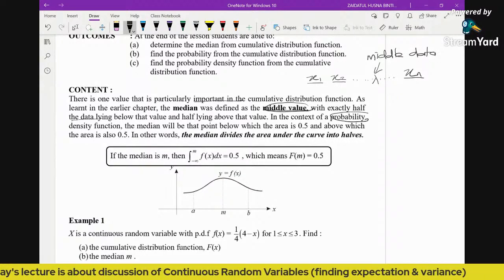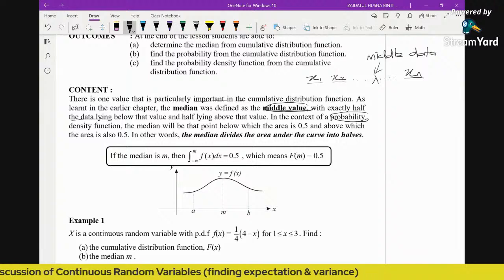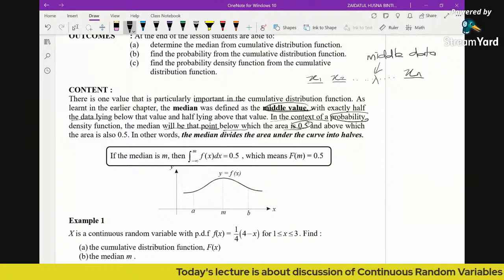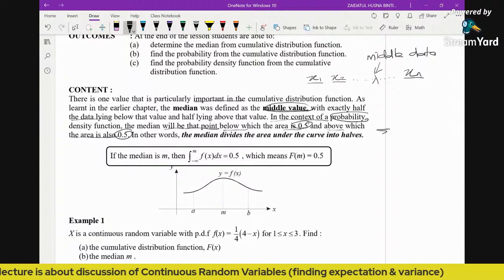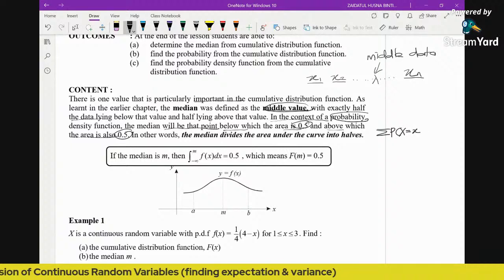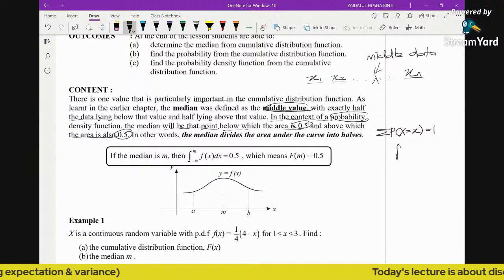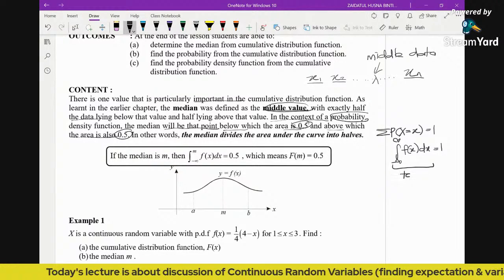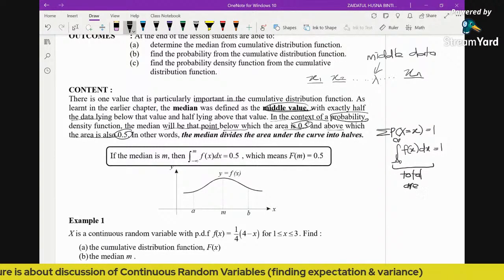Because this topic is very much related with topic 6, now in the context of a probability density function, the median will be that point below which the area is 0.5 and above which the area is also 0.5. Why? Because we know the total of probabilities is 1. Also, when we talk about a continuous random variable, we talk about the total area below the function, which is 1. So this is what we call the total area below the graph.